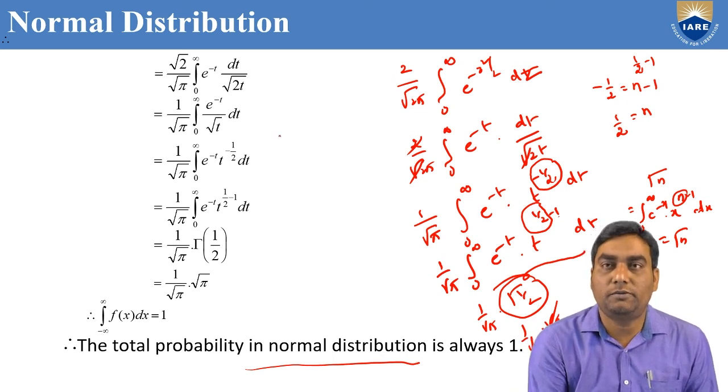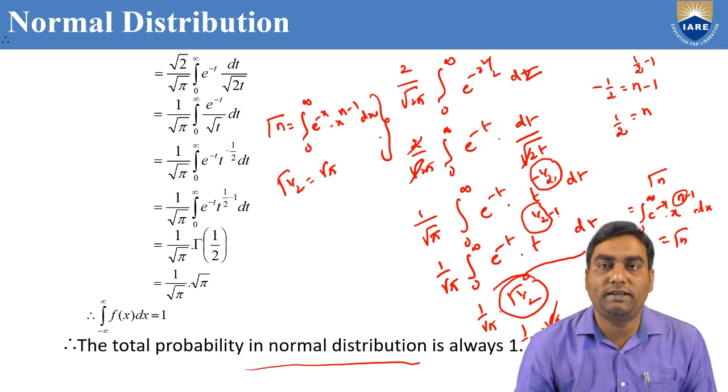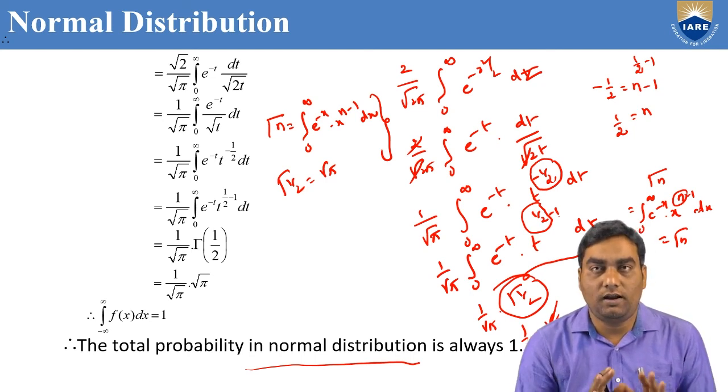Here you need to remember only two formulas. Gamma n equal to integral 0 to infinity e power minus x, x power n minus 1 dx, and gamma 1 by 2 equal to root pi. These two you should remember while solving the total probability in a normal distribution. Therefore, the total probability in a normal distribution is always 1.